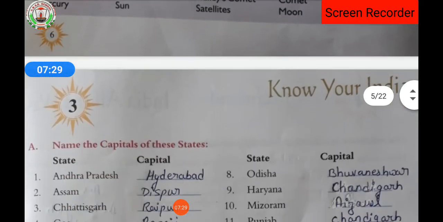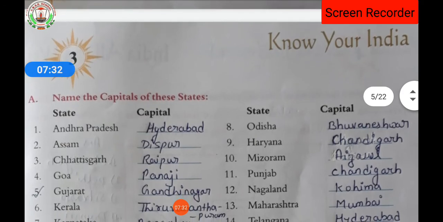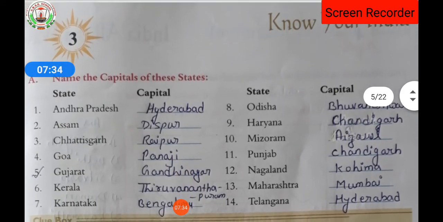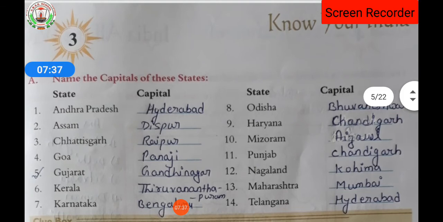So, moving toward lesson number 3, Know Your India. Here, name the capitals of these states. Different states are given, like Andhra Pradesh, its capital is Hyderabad. Assam's capital is Dispur. Chhattisgarh's capital, everybody knows, is Raipur. Goa's capital is Panaji. Gujarat, Gandhinagar. Then Kerala, Thiruvananthapuram. Karnataka, Bengaluru.